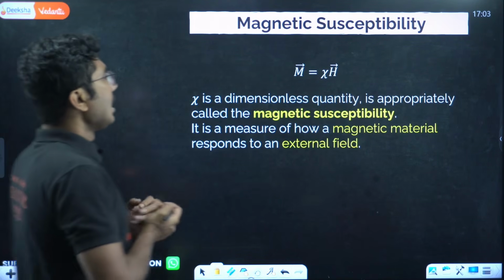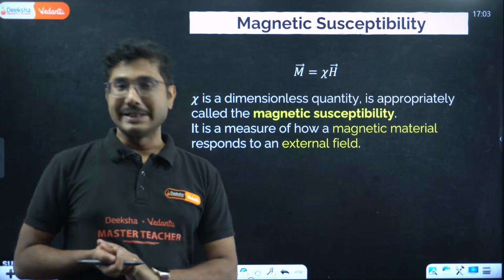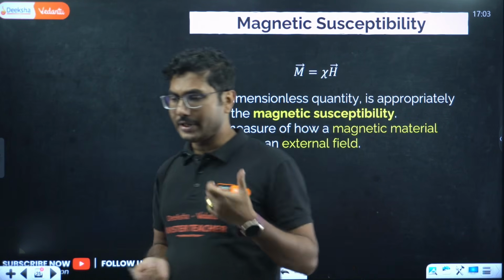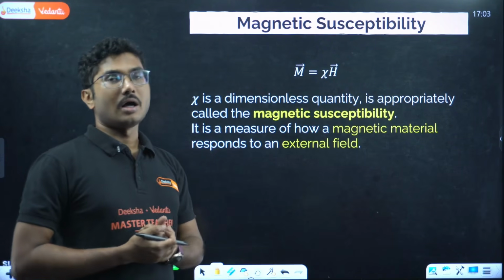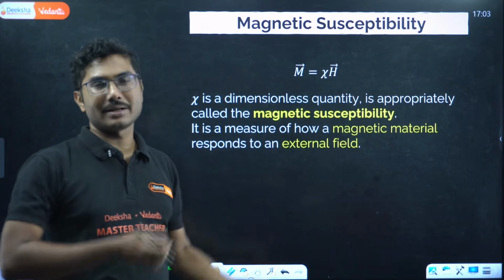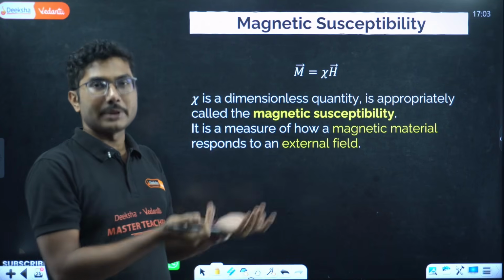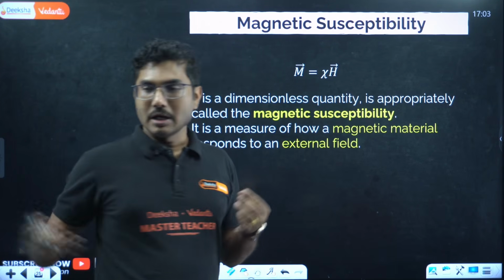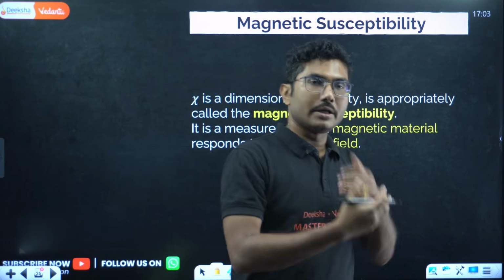Let's see. Now another quantity is magnetic susceptibility. Magnetic susceptibility means if you apply an external magnetic field, how much you can influence the matter with it. How much influence you can make inside the matter so that it will magnetize on its own. That is called susceptible. Susceptible means it is vulnerable. It is quite susceptible. So if you apply a magnetic field, immediately it gets aligned.